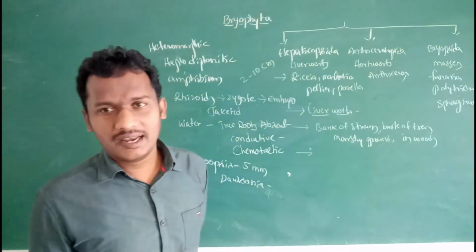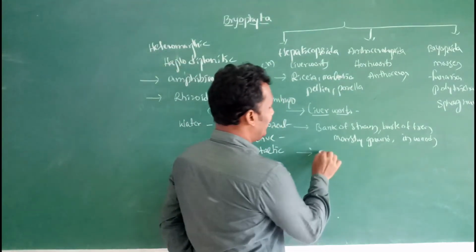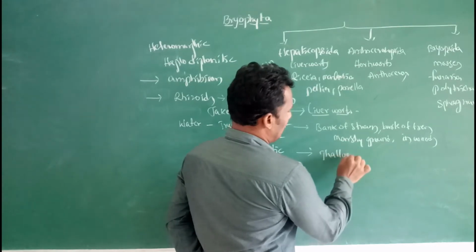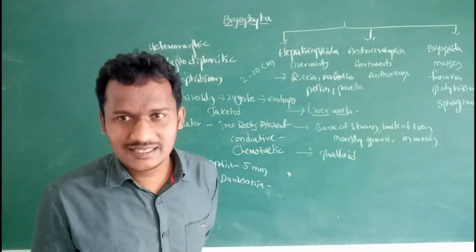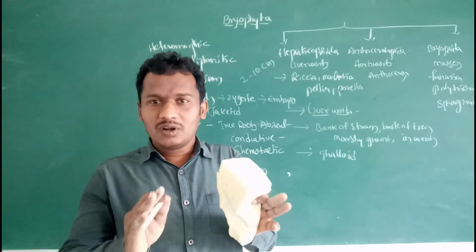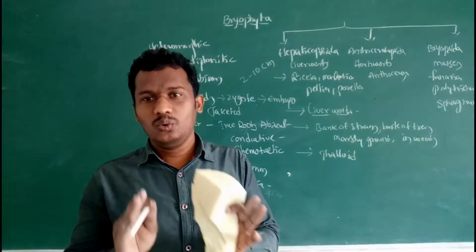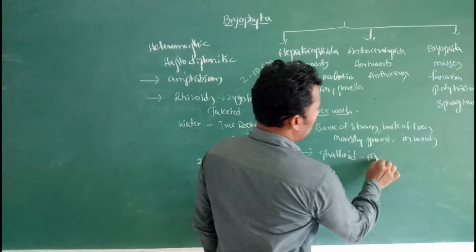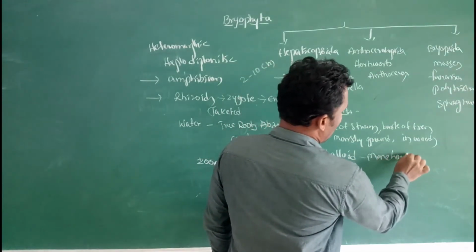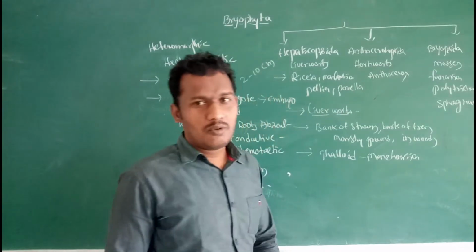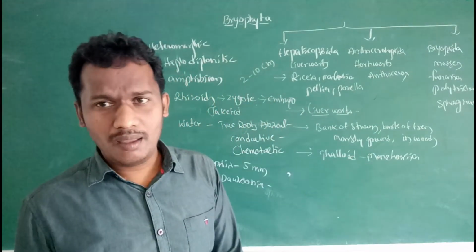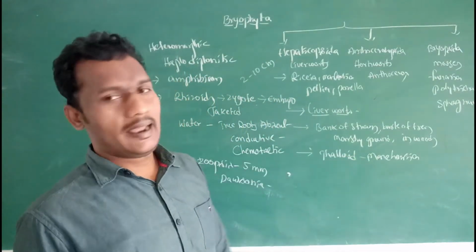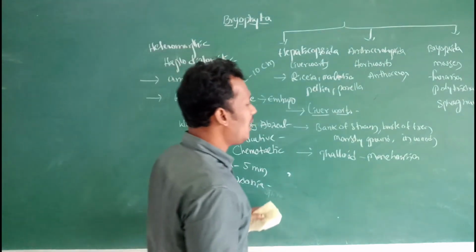The body organization in liverworts is thalloid, that means not differentiated into true root, stem and leaves. The best example is Marchantia. We are going to study the characteristic features of Marchantia. In Marchantia, the plant body is thalloid.